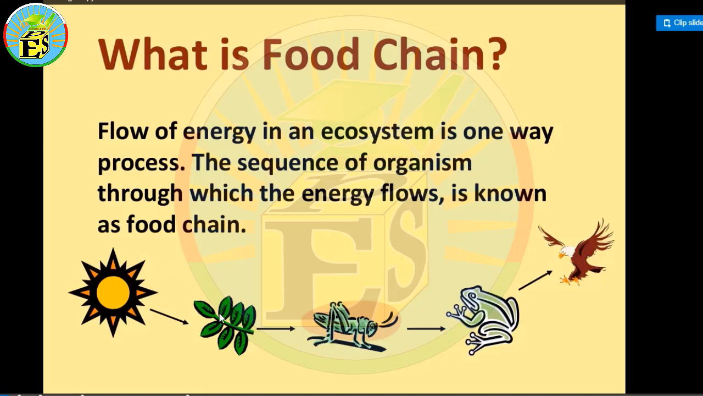You can see that plants are taking energy from sunlight, and then the grasshopper is eating plants to get energy, and then the frog is eating the grasshopper to get energy, and then the hawk is eating the frog to get energy. So this is the complete chain for the energy flow. Organisms are utilizing other organisms to get the energy to survive.